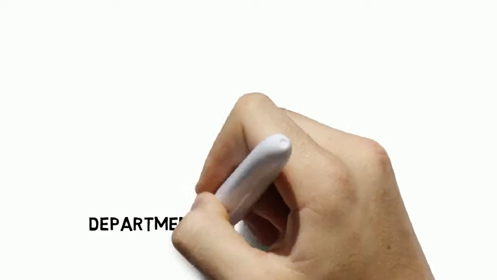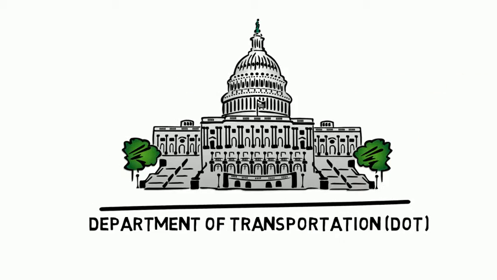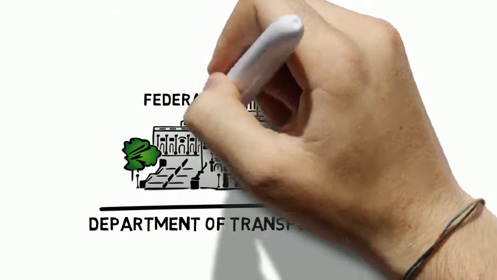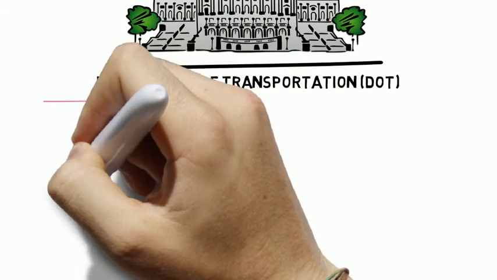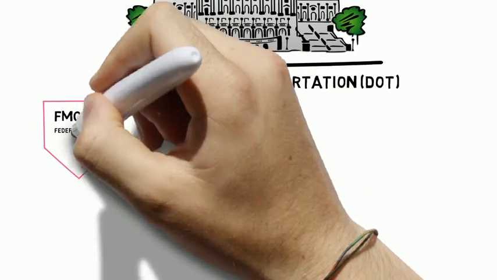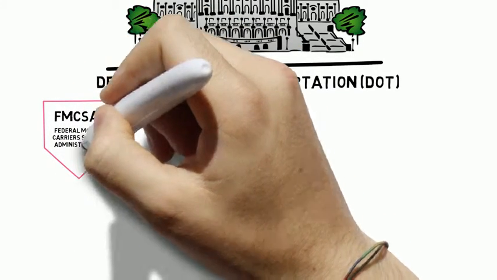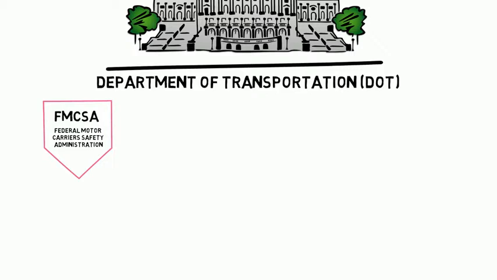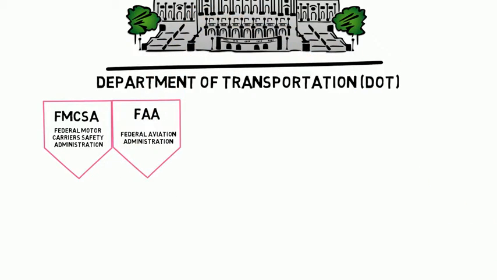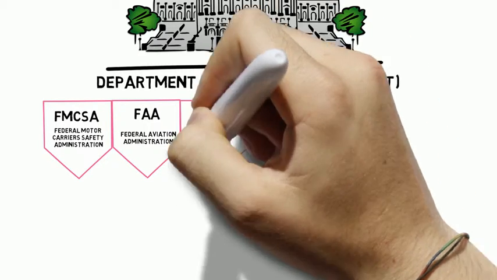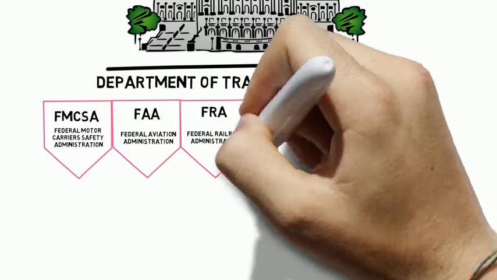The Department of Transportation, or DOT, is a department under the federal government. The Department of Transportation has 6 sub-departments. The FMCSA, or the Federal Motor Carrier Safety Administration. Now this governs ground freight and passenger carrying for-profit activities, and it regulates the transportation of hazardous materials. The FAA, or the Federal Aviation Administration, which governs airborne activities. The FRA, the Federal Railroad Administration, which governs freight and passenger activities.